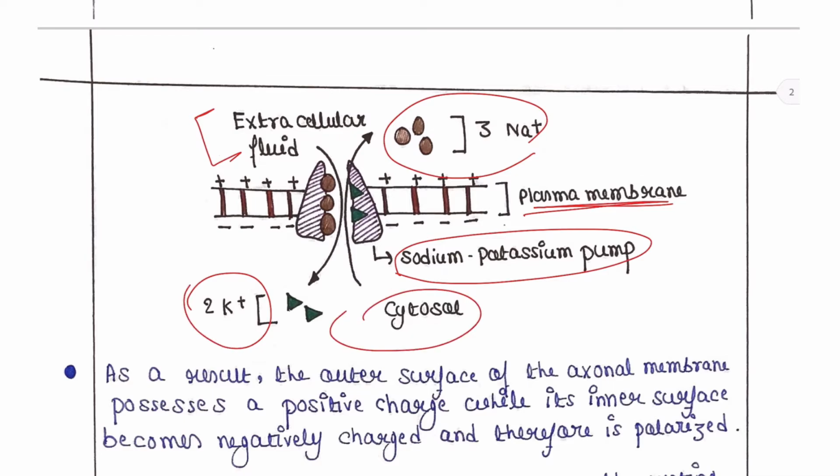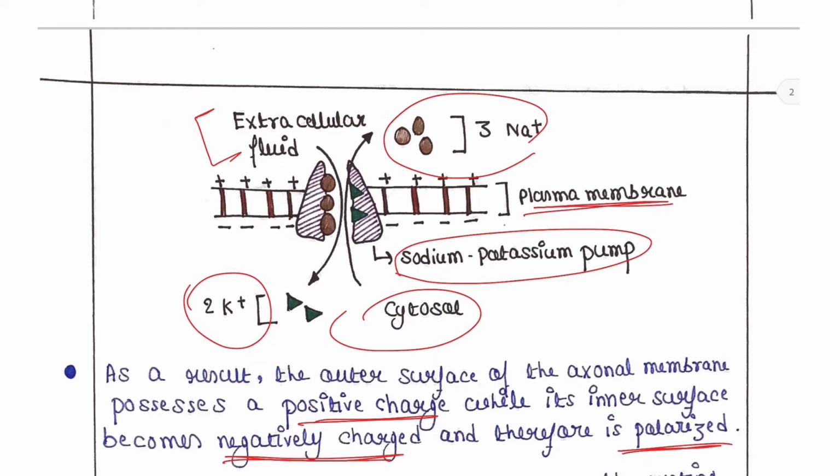That will be done by the sodium-potassium pump. As a result, the outer surface of the axonal membrane possesses a positive charge, while the inner surface becomes negatively charged and therefore is polarized.